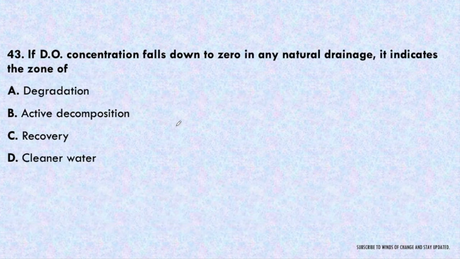Next question, if dissolved oxygen concentration falls down to 0 in any natural drainage, it indicates the zone of degradation, active decomposition, recovery, or cleaner water. We have already seen the dissolved oxygen sag curve, so this will be the reason of active decomposition, that is option B is the correct, where the dissolved oxygen value reached 0.